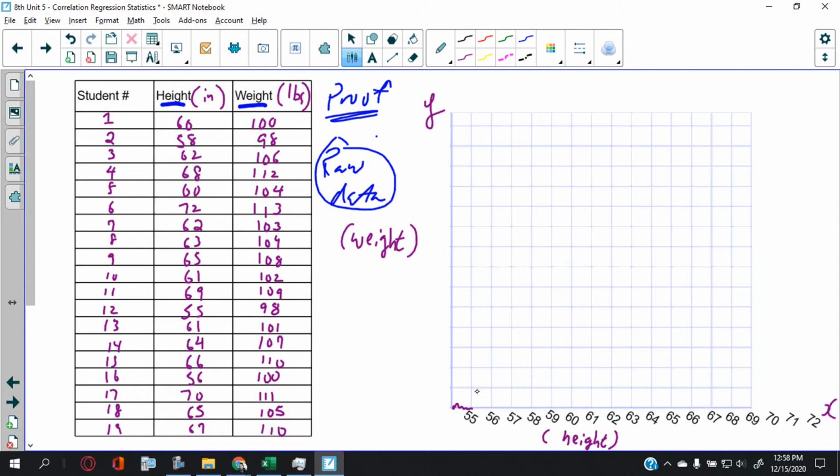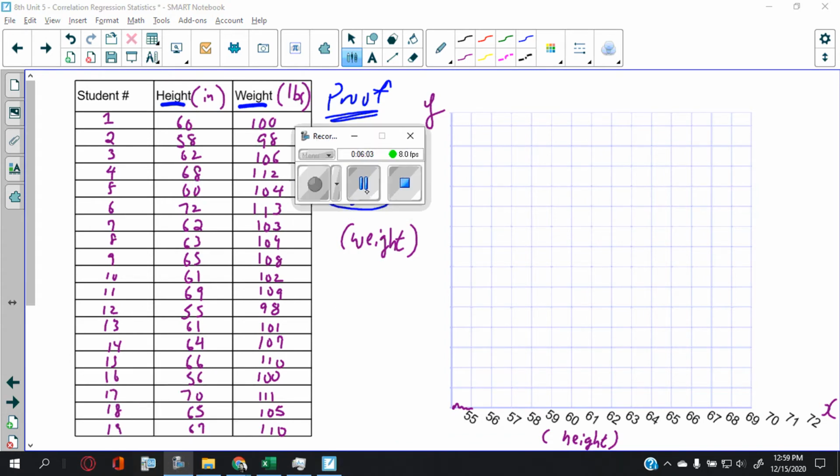Let's say we set up a graph to establish the relationship between height and weight. Now, I already set up one of the axes. So on the x-axis, which is the independent variable, we have height, and the dependent variable, we have weight. So let me finish numbering these first. I'm going to press pause because I actually forgot to do it. All right, so hold on.